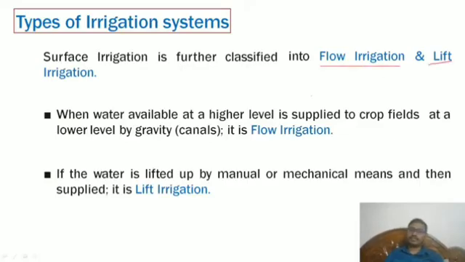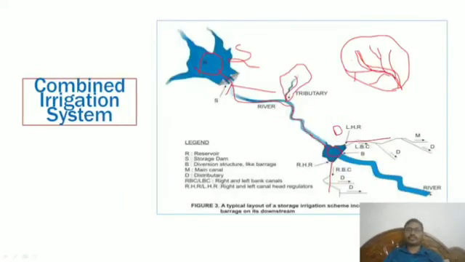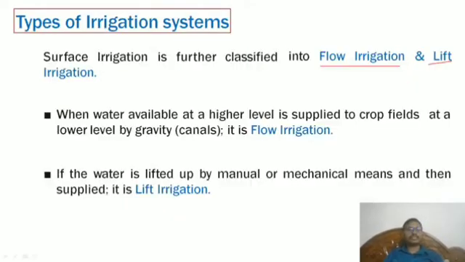As I mentioned in the flow chart previously, you can observe flow irrigation is divided into flow irrigation and lift irrigation. We can see perennial, inundation. In perennial we have gone through direct, storage, combined; we have discussed. Now we have to discuss inundation and lift. So now you can see flow irrigation, lift irrigation.